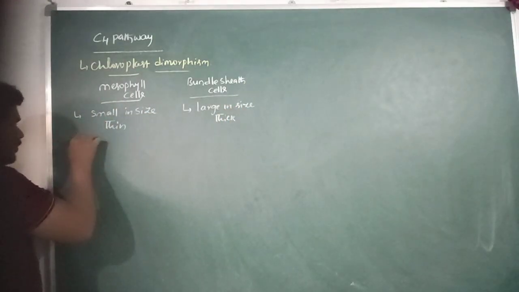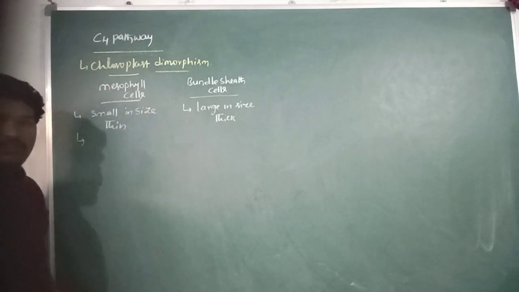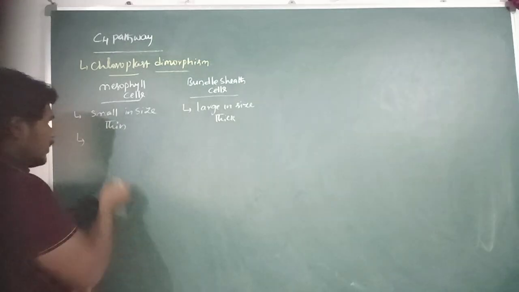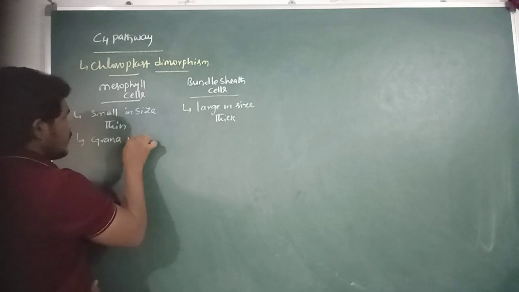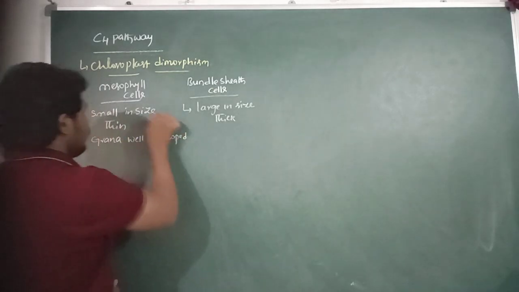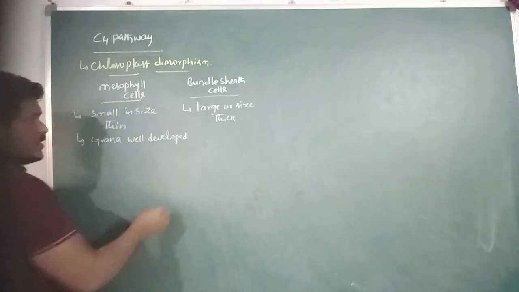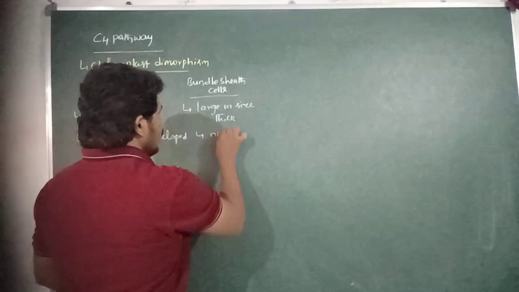The chloroplasts present in the mesophyll cells have well developed grana, but in the bundle sheath cells, grana is not well developed.